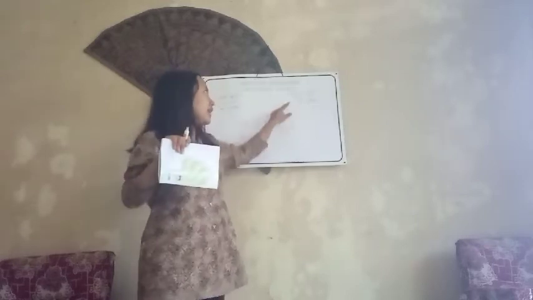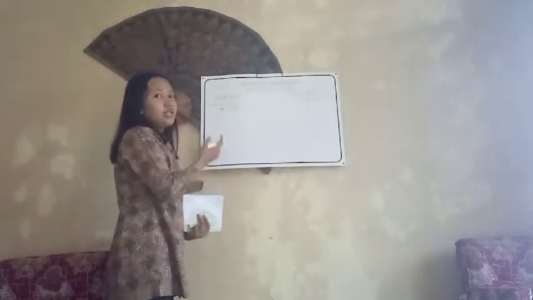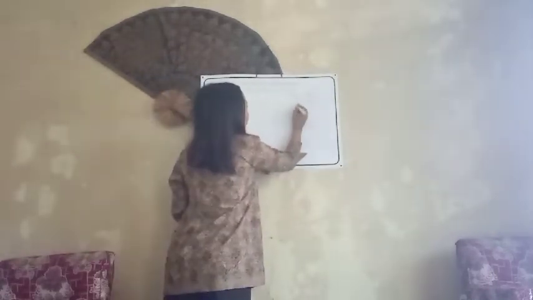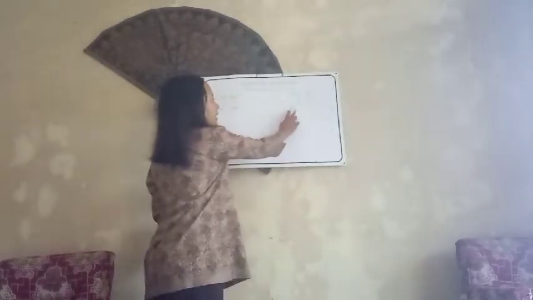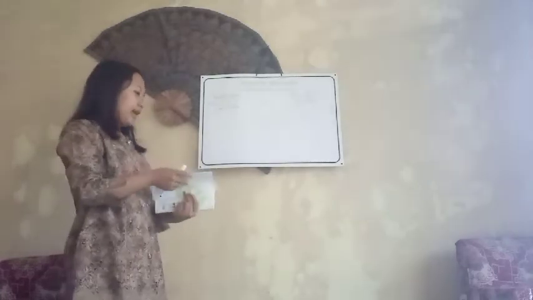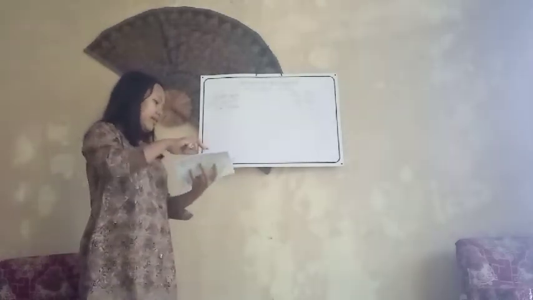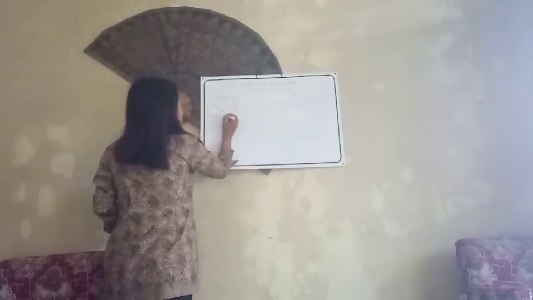Do not forget to change the subject according to the person who said it. So as you can see here, simple present, I am. It uses a to be, am, and then in the simple past indirect speech, I was. Was here is a to be for simple past. Good. And then now we are moving to the next tense, which is present continuous.